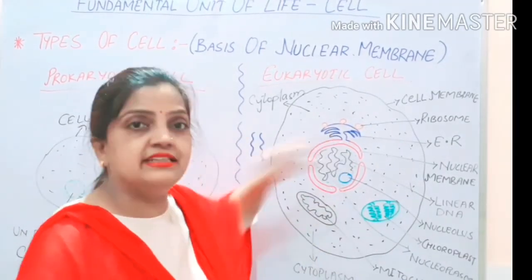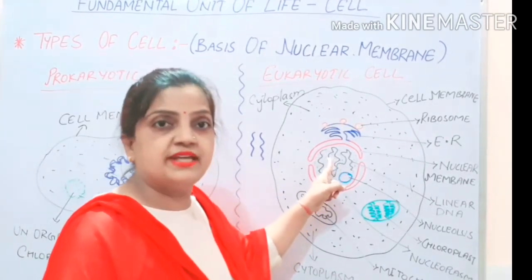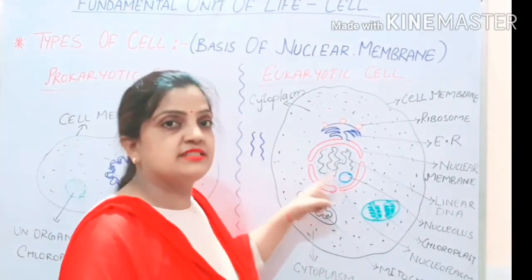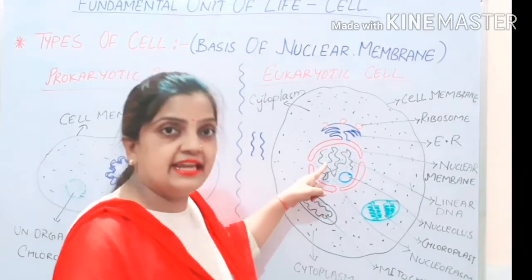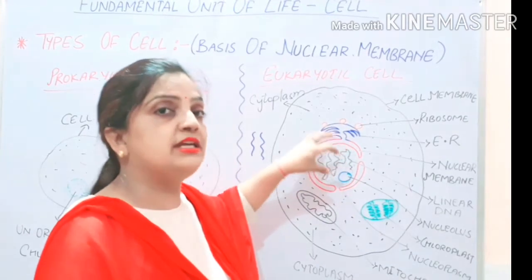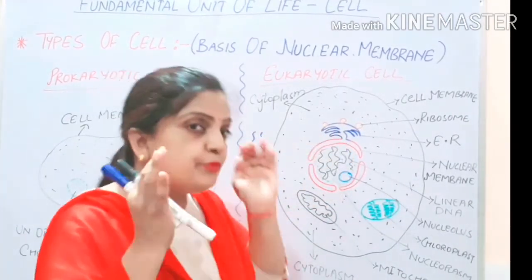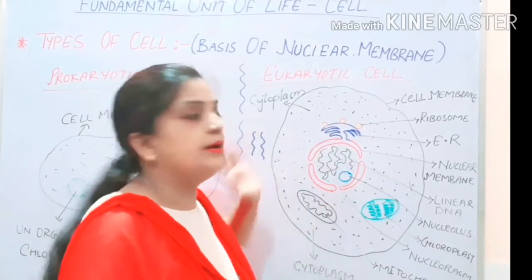So inside the nucleus, children, your nuclear plasm is present, nucleolus is present, linear DNA is present. Where? Inside the nuclear membrane. So the nuclear membrane is present and all the nuclear content is protected inside the nuclear membrane.